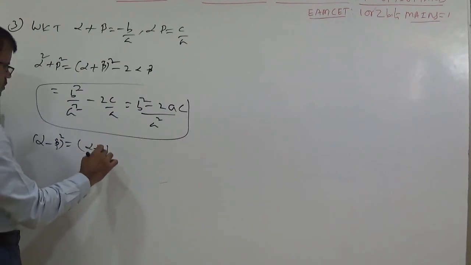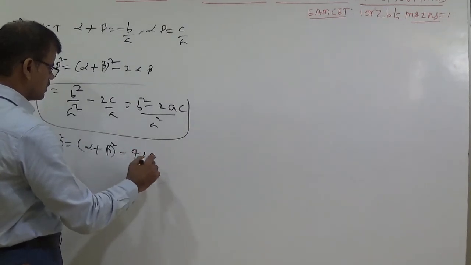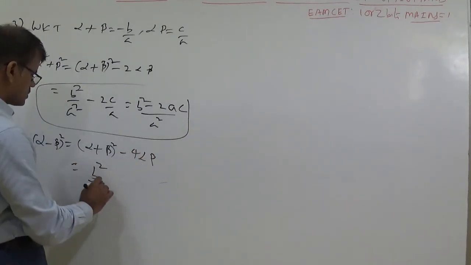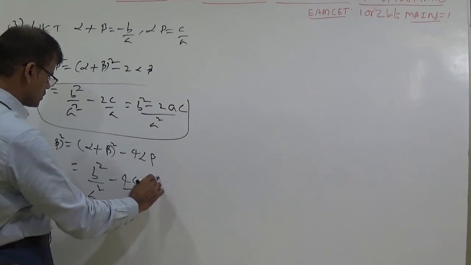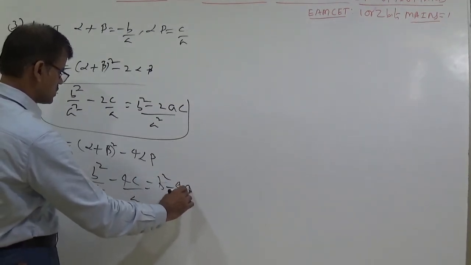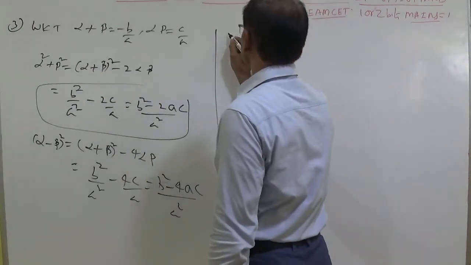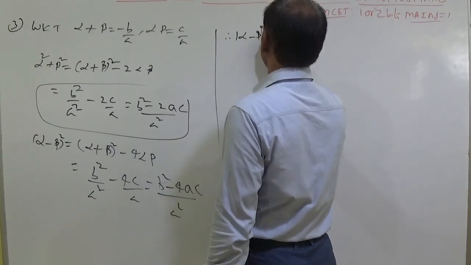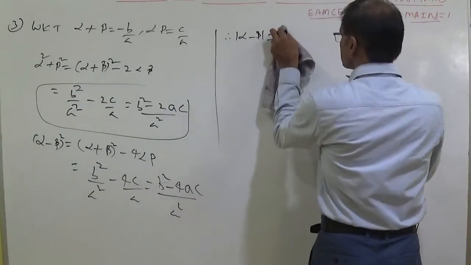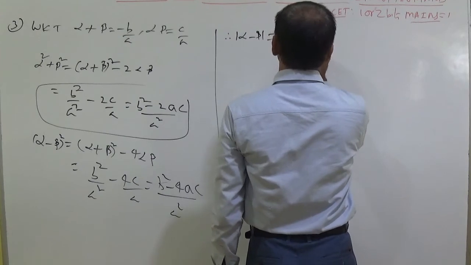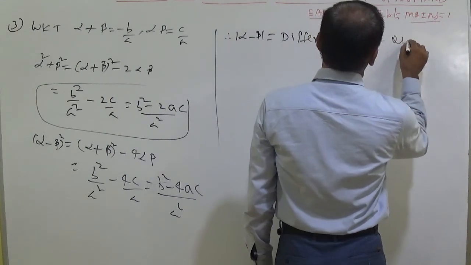Next, we can write alpha minus beta whole square also. Alpha minus beta whole square we can understand as alpha plus beta whole square minus 4 alpha beta. You can write b square by a square minus 4c by a. So you can write this one as b square minus 4ac by a square. Now using this one, mod alpha minus beta is notated as the difference of roots of a quadratic equation.